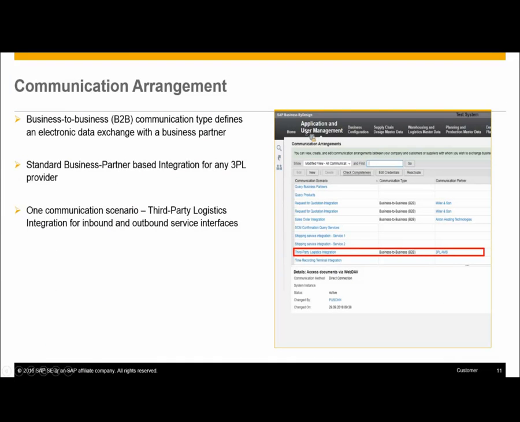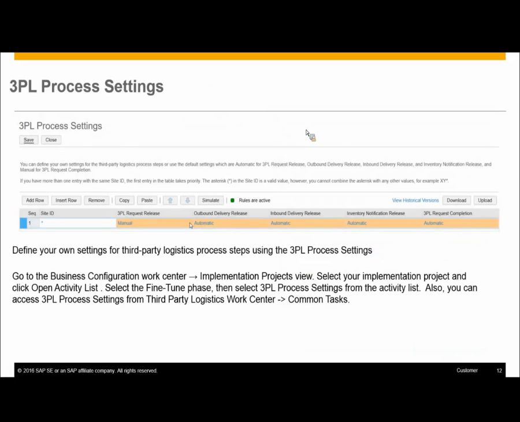One other thing we have is 3PL process settings. As already mentioned, there is a certain amount of control which the user has. For example, once you want to create a 3PL request, or once the outbound delivery or the inbound delivery is created, based on your use case or business requirements, whether you want to release the 3PL request automatically, or you want to release a 3PL request by a user or a specific user.